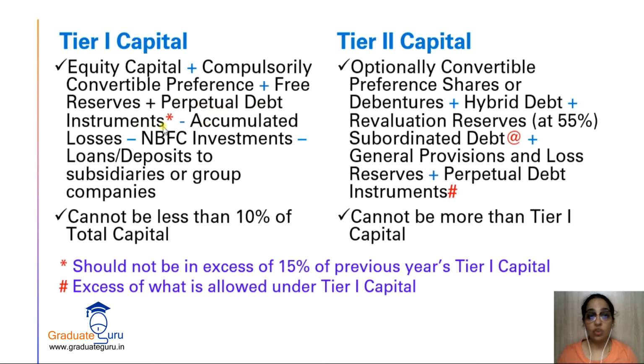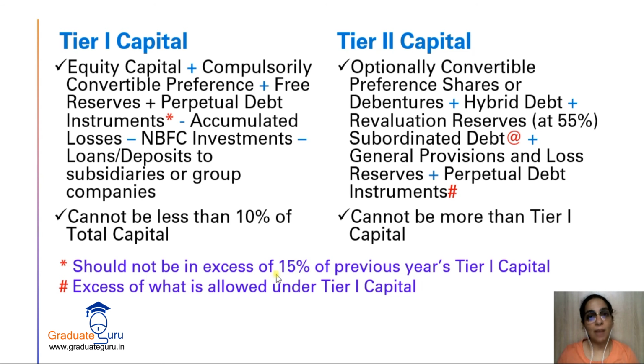Perpetual debt instruments. Now what are these perpetual debt instruments? See, I've put a star over here. So perpetual debt instruments जो है, that should not be in excess of 15% of previous year's tier 1 capital. So these small things you can remember for objectives.